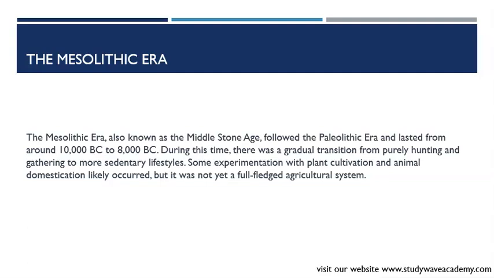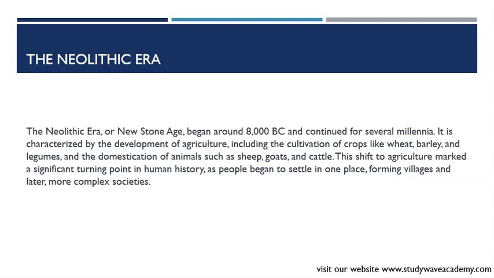Okay, following the Paleolithic era, the Mesolithic era, the Middle Stone Age, lasted from about 10,000 BC to 8,000 BC. This era saw a shift towards a more settled lifestyle, with some early experiments in plant cultivation and animal domestication. Okay? Next, the Neolithic era.